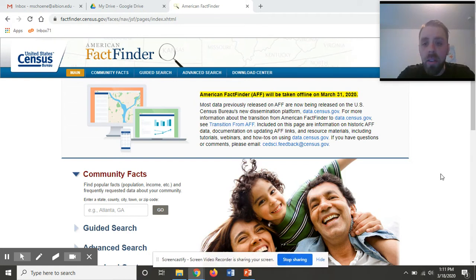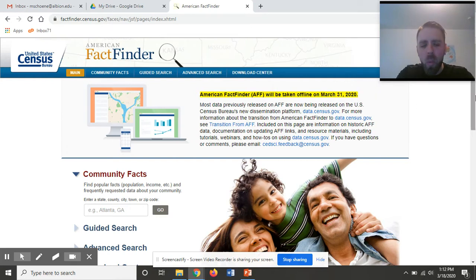If you have had a chance to look at the instructions, you know that you have a data task that you have to complete, and that will take you to the American Fact Finder. It's a good thing we're getting this in early because, as you can see here, it looks like it will be taken offline on March 31st, 2020. So don't do this late. Otherwise, it's going to have to go to a system that none of us understand at the moment.